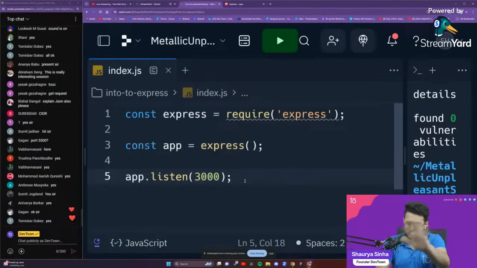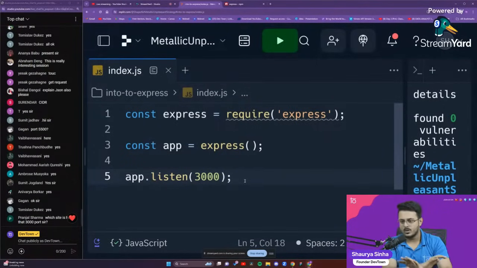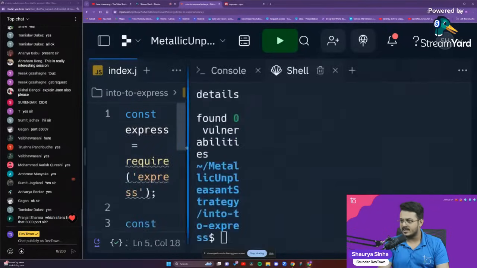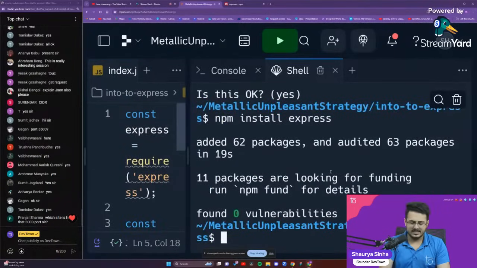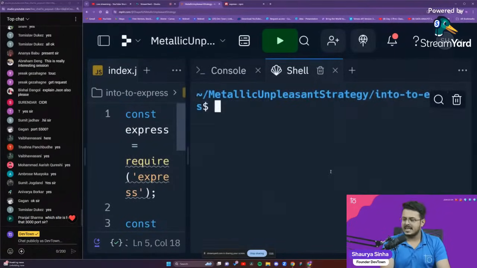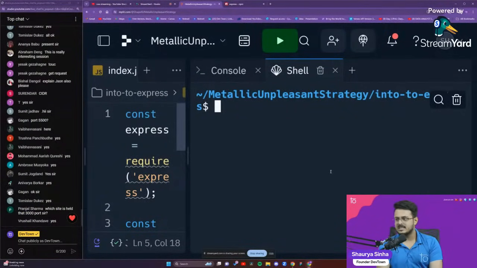So let us just do this. I will not do anything else itself, guys. We'll just go to our particular terminal and we'll run this. So what is the command to run a JavaScript file, guys? What is the command to run the code present within a JavaScript file? I've also taught you guys this. Can somebody let me know?